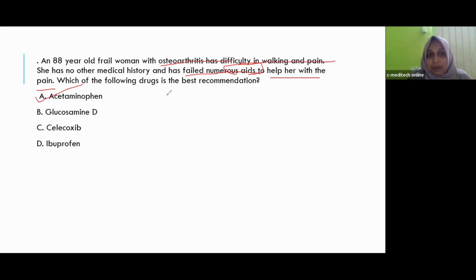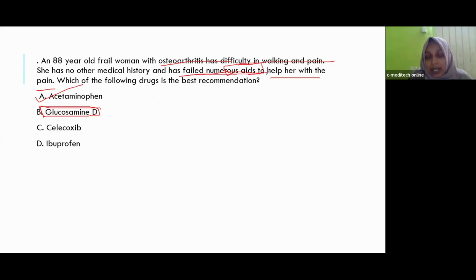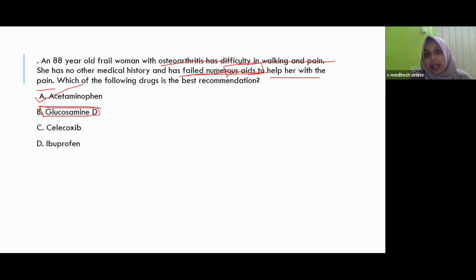Some students are also choosing this answer. Here they mention that the patient has used numerous aids, meaning some supportive treatments like exercise and weight loss before taking medicine. Before taking the medicines, she did exercise and all, but that doesn't help her to overcome her pain.